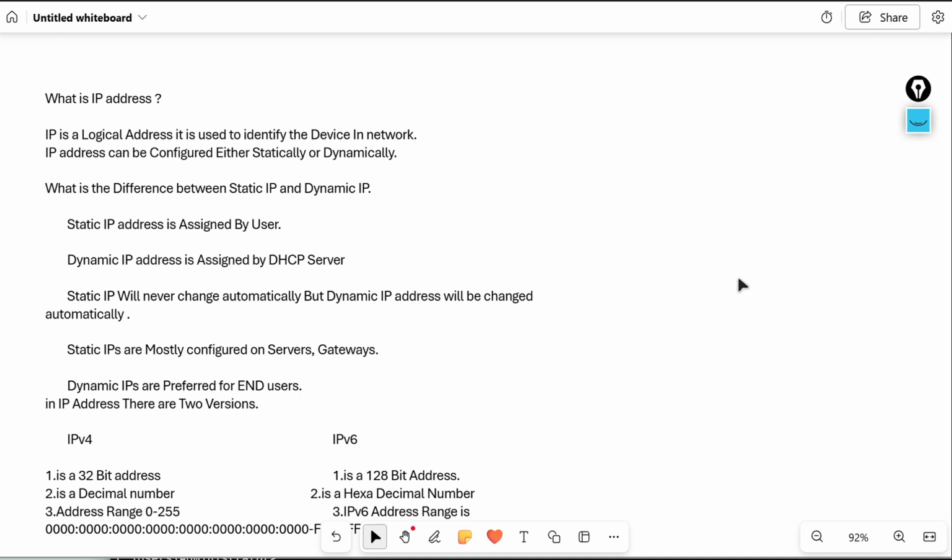That depends on the DHCP server. Some DHCP servers give only 1 hour of validity, and some DHCP servers give 2 hours, 3 hours, like that. It depends on the DHCP server.